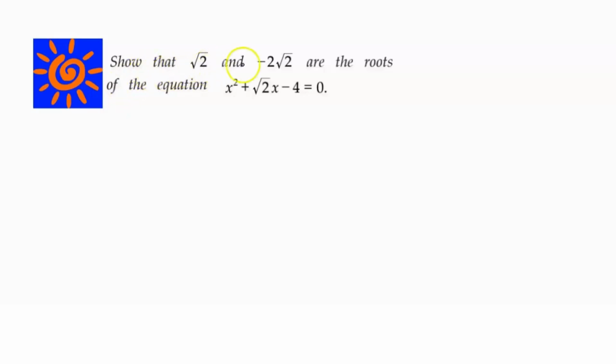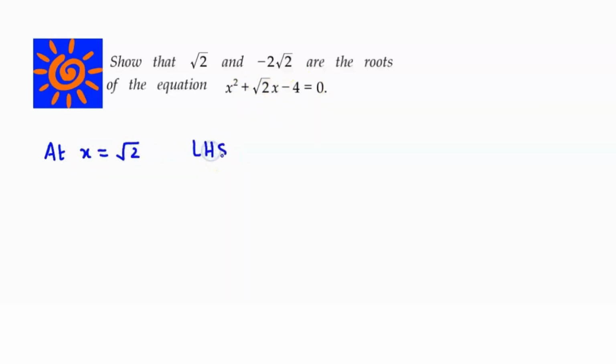Show that root 2 and minus 2 root 2 are the roots of the equation x square plus root 2x minus 4 equal to 0. So let us consider the first value of x, that is root 2. So at x equal to root 2, let's see whether this satisfies the given equation.